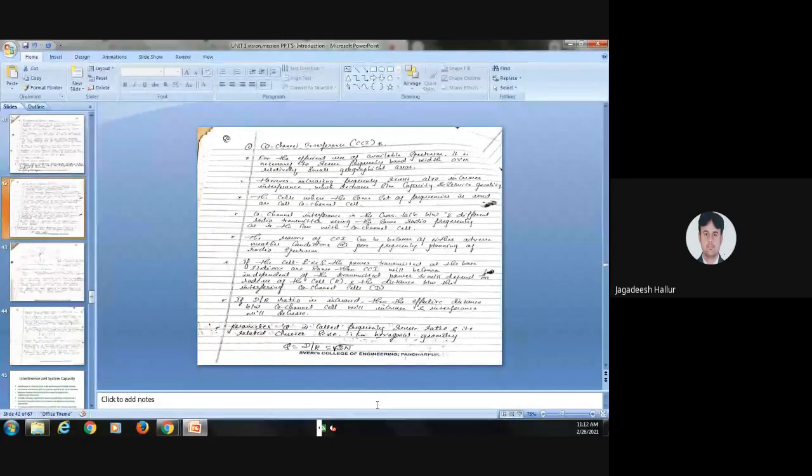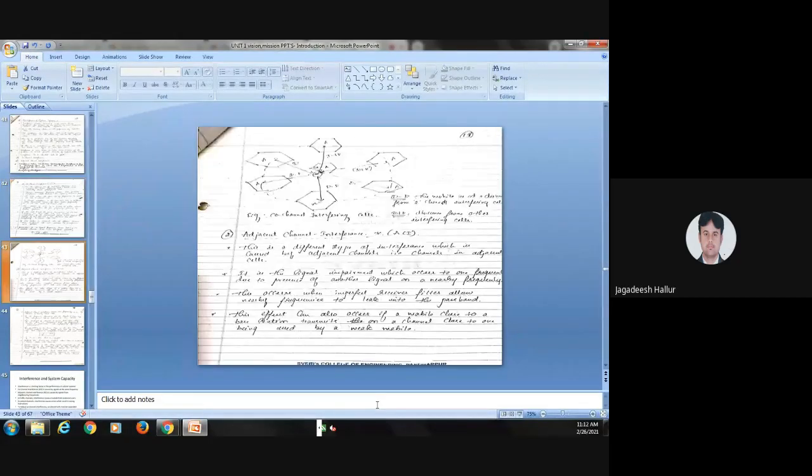This co-channel interference depends only on the radius of the cell and the distance between the two cells. With this, we have to calculate the frequency reuse ratio, which is given by Q equals D divided by R, where D stands for the distance between the co-channel cells and R stands for the radius of the cell, that is, Q equals square root of 3N.